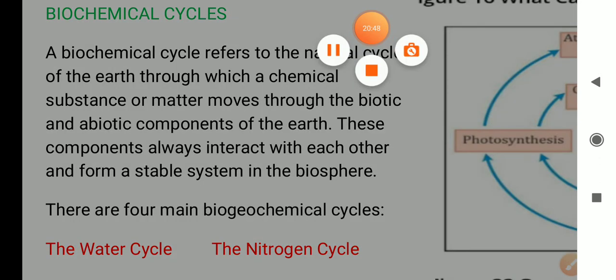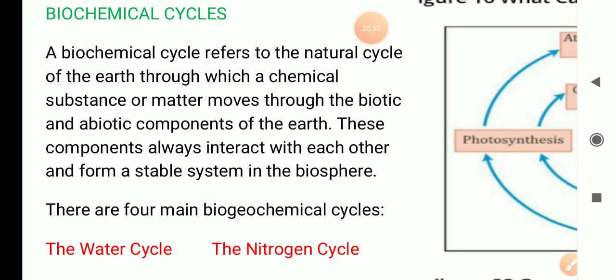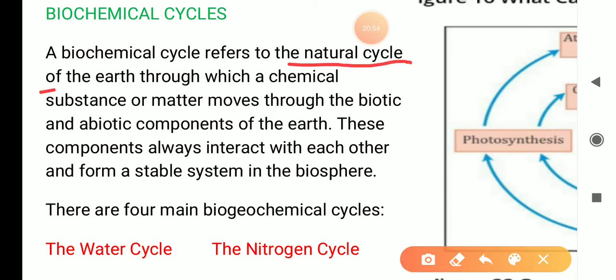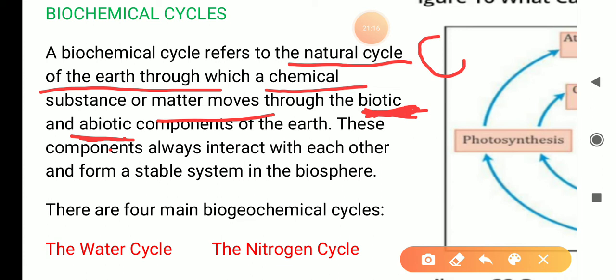So a biochemical cycle refers to the natural cycle of the earth through which a chemical substance or matter moves from the biotic component to the abiotic component. We need to remember that biotic components means plants and animals, and abiotic components means soil, earth, air, water, etc. Suppose we take the example of oxygen.